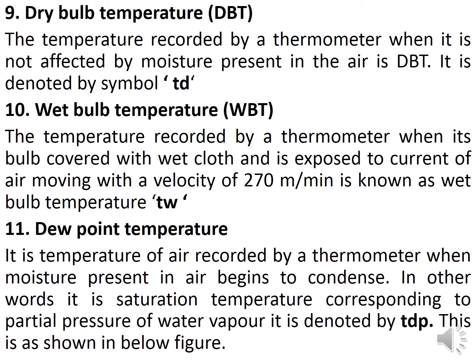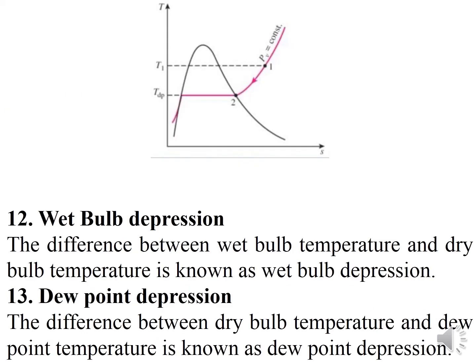So these are very important from the exam point of view. Now, here a T-S diagram is given graphically. TDP is here, and this T1 is the actual pressure. Due to this, the temperature is going to reduce, and this temperature is TDP. This is the wet bulb depression. The difference between wet bulb temperature and dry bulb temperature is known as wet bulb depression. Very simple. That is WBT minus DBT, where WBT is wet bulb temperature and DBT is dry bulb temperature.